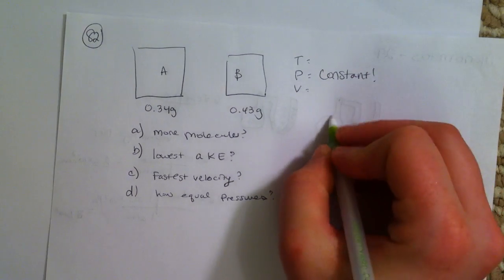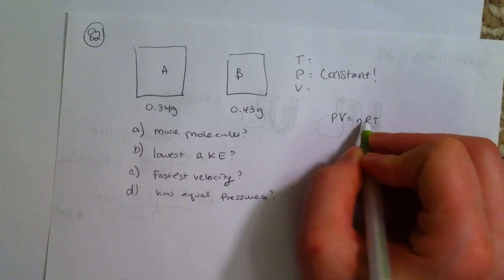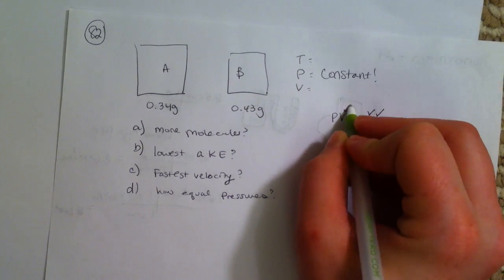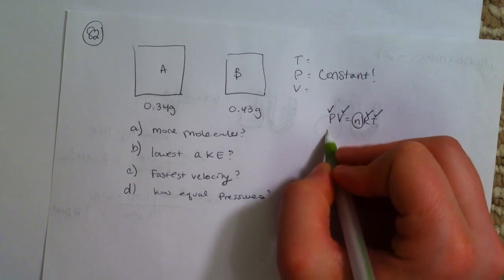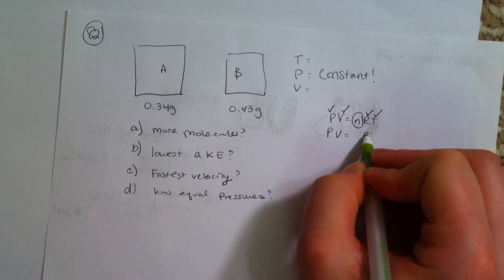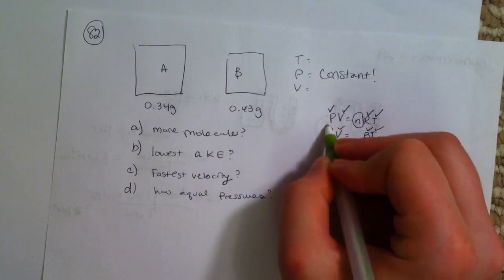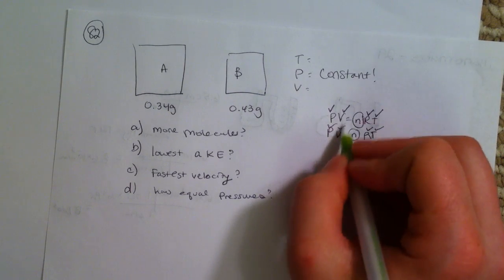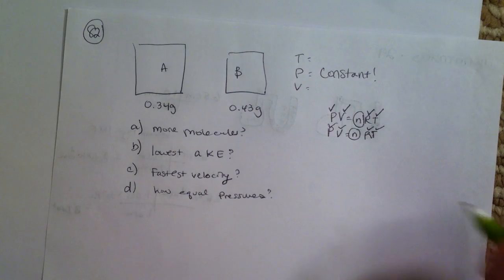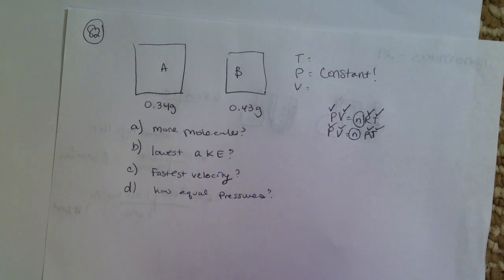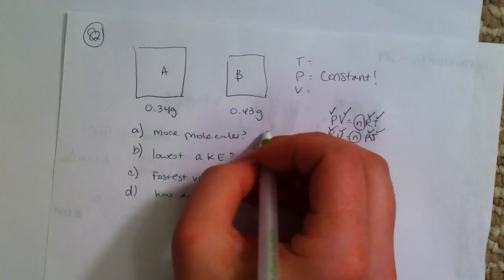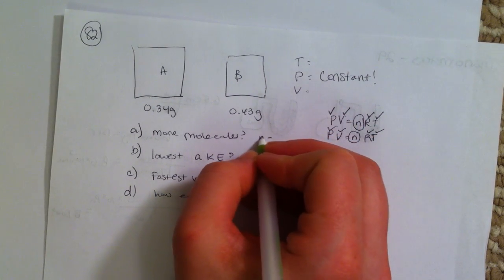So we have PV equals nRT. This is a constant, this is a constant, this is a constant, that one's a constant. So n has to be the same because in both cases everything else is the same. So mathematically, it has to be the same. And the difference in masses there is just because the particles themselves have different molar masses. So which one has more particles? Neither. They are equal.